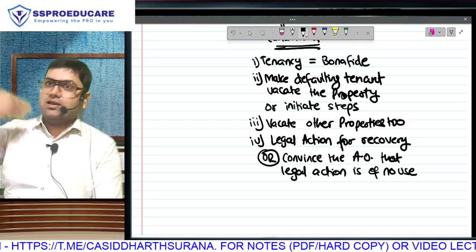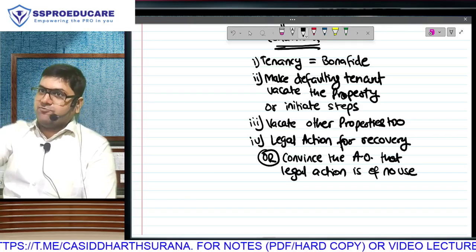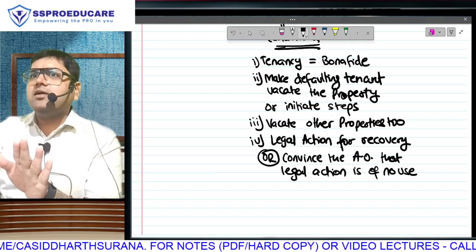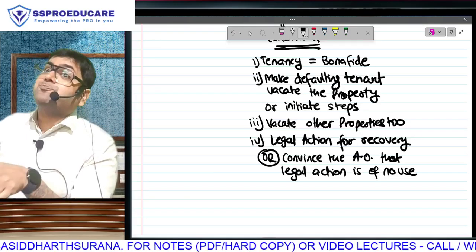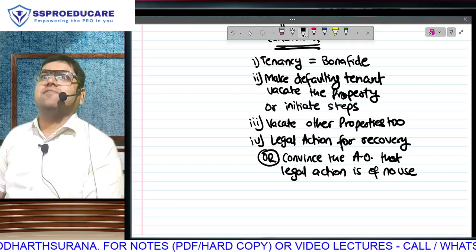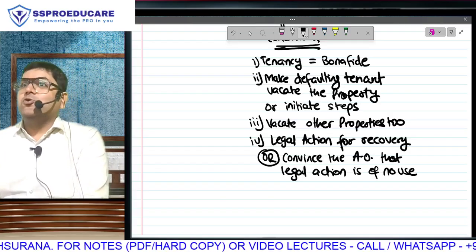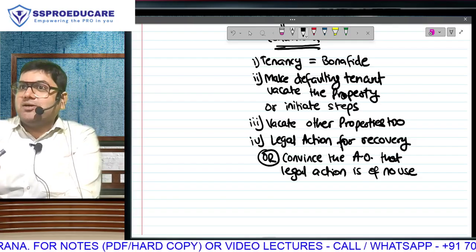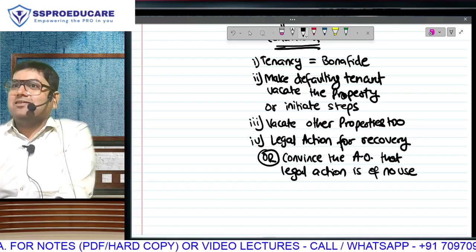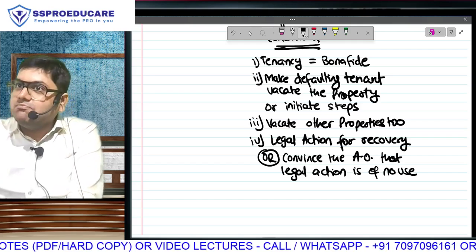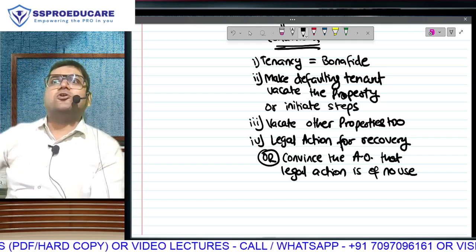So you are having love and affection for him because he is paying you rent for your other properties. Listen to me. Don't make him vacate those other properties. But then expect the willingness also to pay tax on receivable rent. Yes, look, you not making him vacate other properties will not send you to jail. It is only that you don't want him to vacate other properties. You are happy with him. Then be happy in paying tax on receivable rent also.